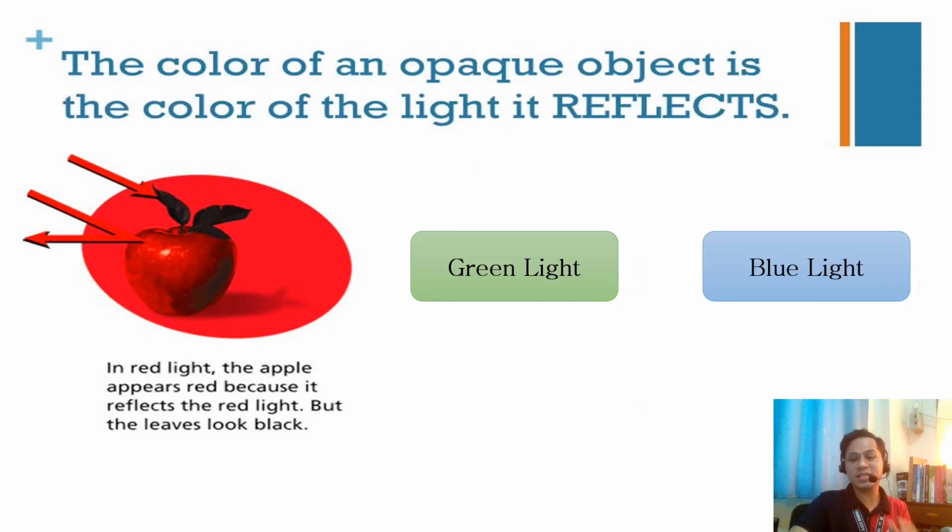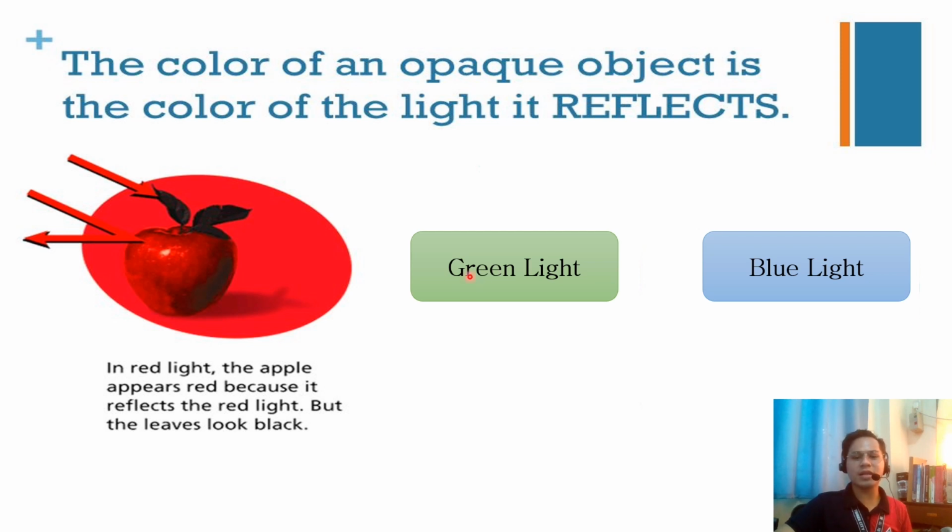We also discussed this, a red apple and a green, with three green leaves. Under red light is red ang apple niya because it has the ability to reflect the red. While the leaves, it appears blackish, it appears grayish because it has the ability to reflect green. Kaso wa may green nga available, so gi-absorb niya ang red.